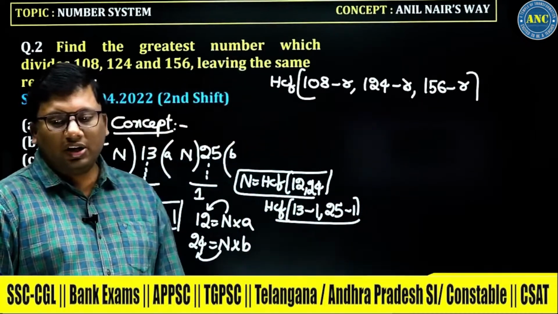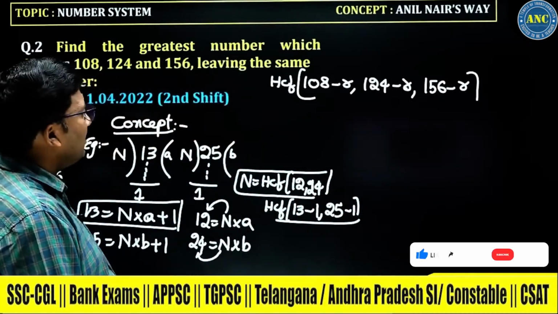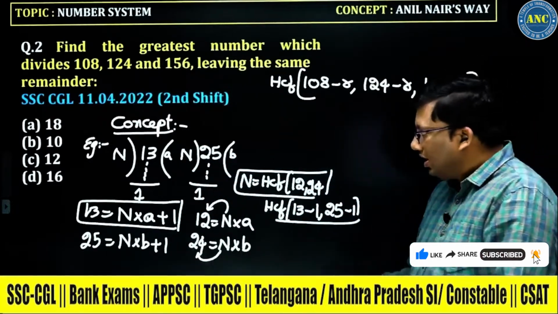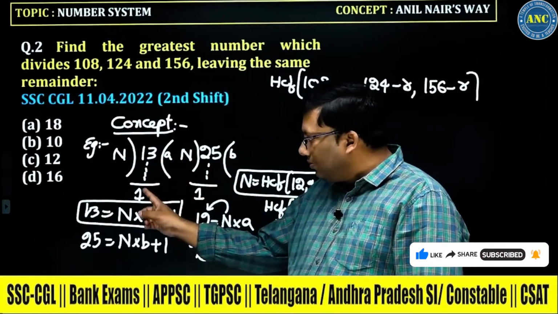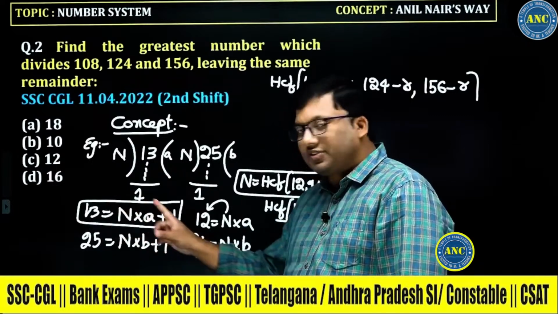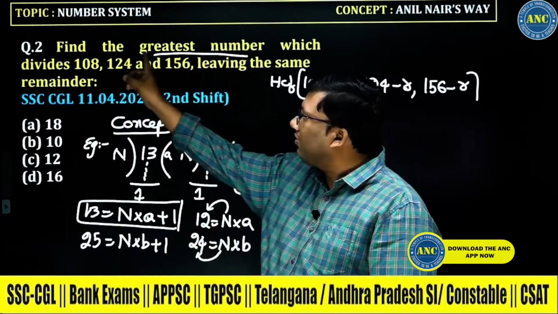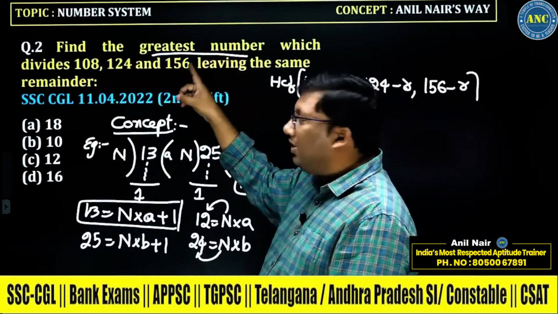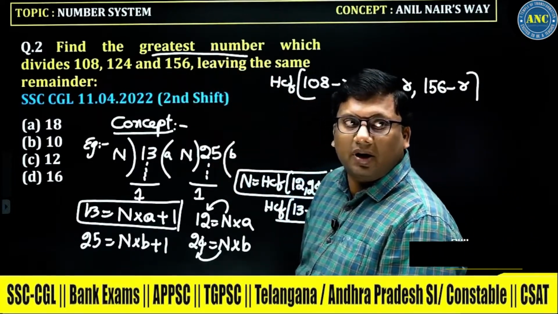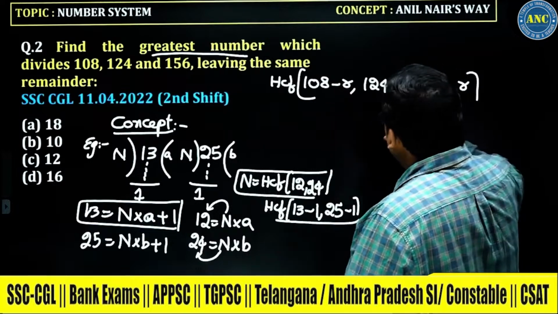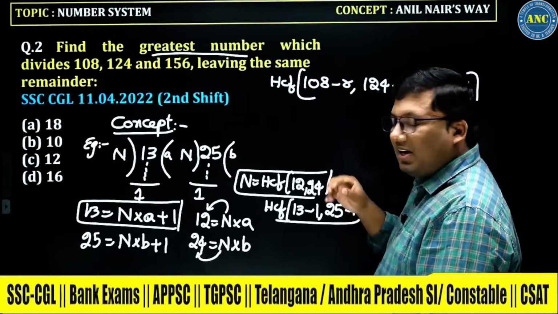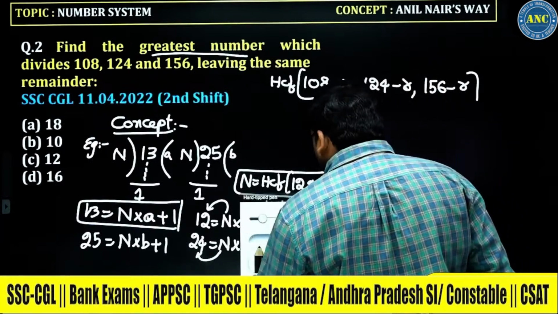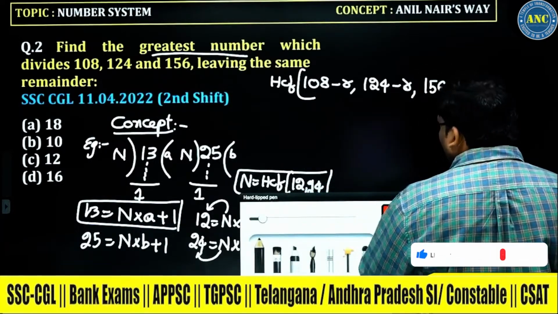The answer will be the HCF of 108 minus 8, 124 minus 8, 156 minus 8. If you observe the example, n is a factor of 13 minus 1. The greatest number will be a factor of 108 minus 8, of 124 minus 8, and of 156 minus 8. The answer is the HCF of A, B, C according to the congruence modulo theorem.